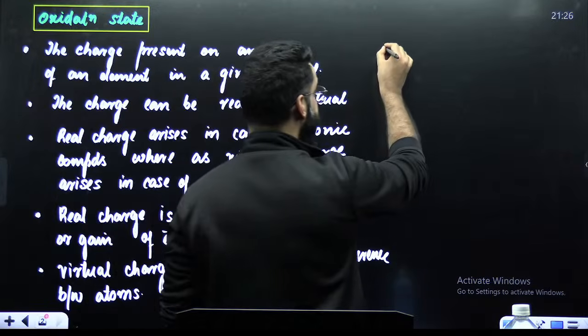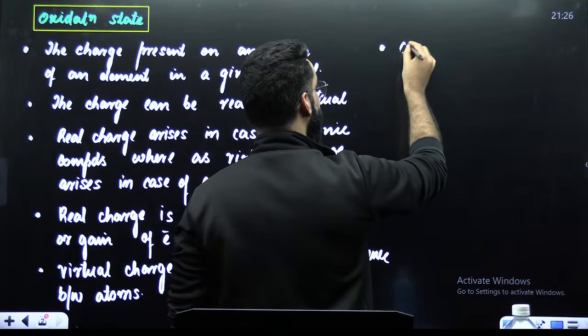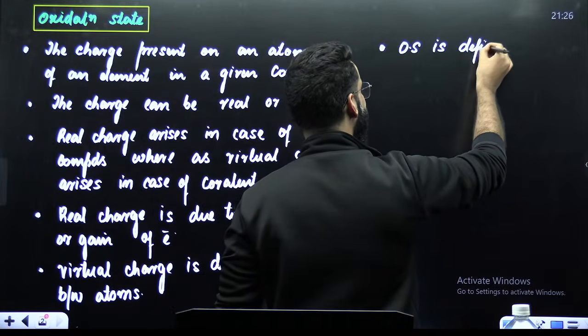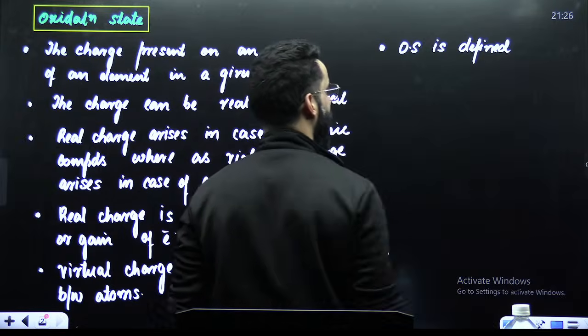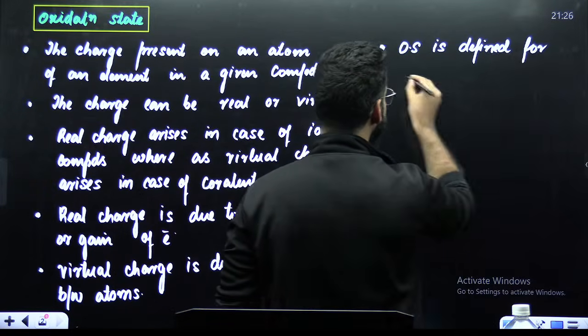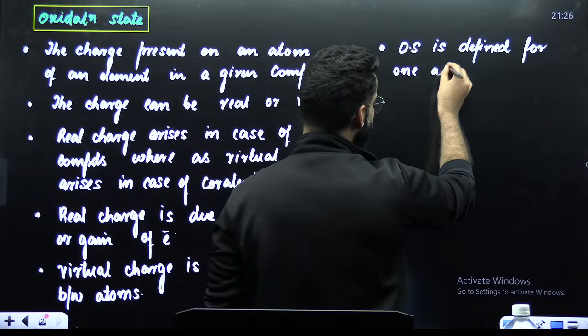And one more point. Oxidation state is defined for one atom of an element.